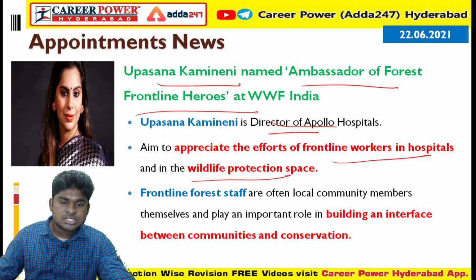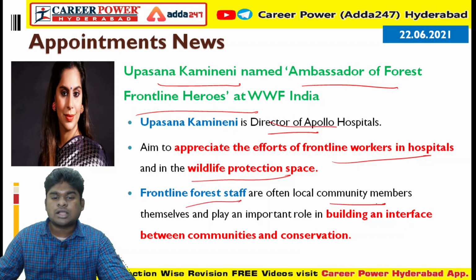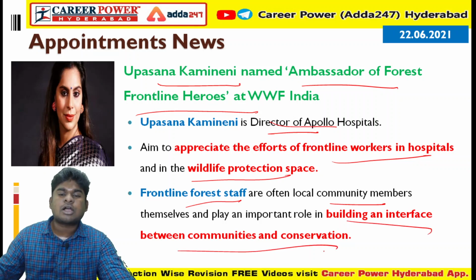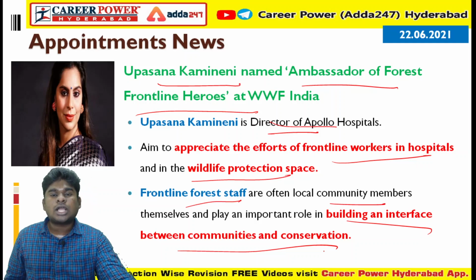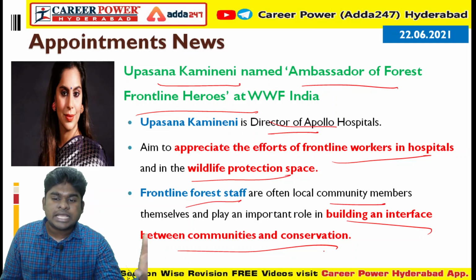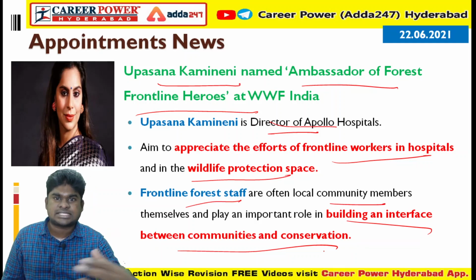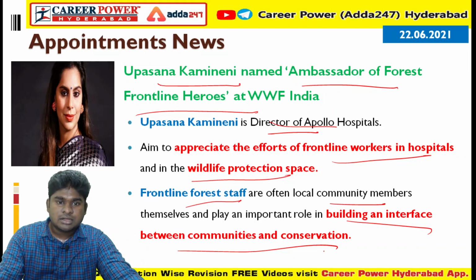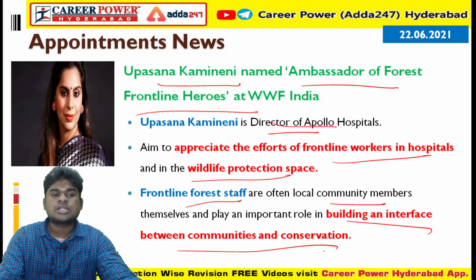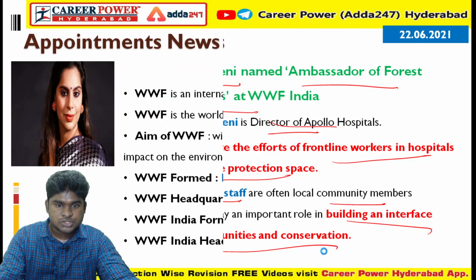Frontline forest staff are nothing but the local community members, local tribals, who play an important role in building the interface, a connection between communities and conservation. She was appointed as the ambassador of the Forest Frontline Heroes.